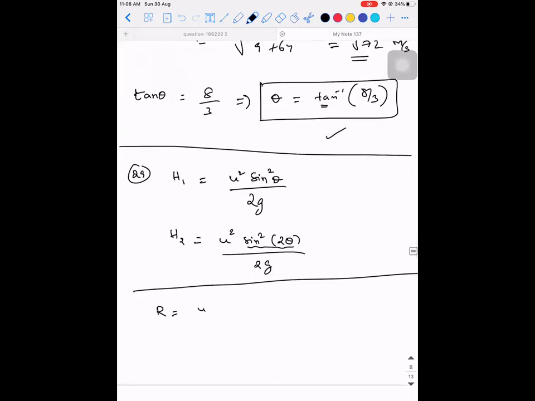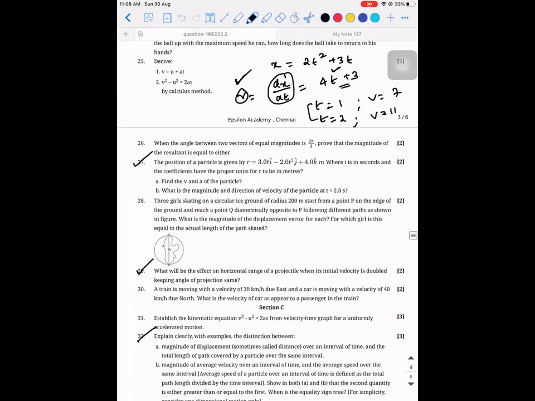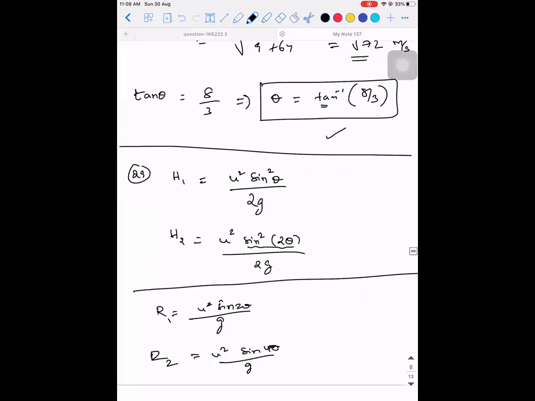So if it is about range, range is u square sine 2 theta divided by g. That is r1. R2 is equal to u square sine 4 theta divided by g. So what have they told? I thought angle of projection is doubled. So it is sine 2 theta. Then what will happen, guys? This will become 4u square. So what will happen to the range? The range increases by 4 times. That's the answer.